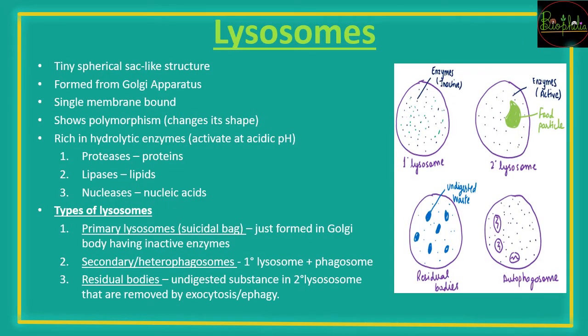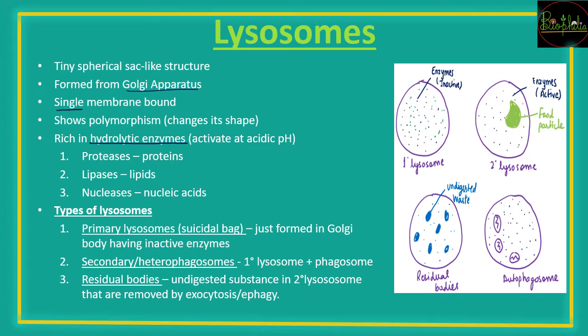Then there are lysosomes. As I said about lysosomes, these are tiny spherical sac-like structures formed by the Golgi apparatus. When the Golgi apparatus forms them, these are kind of vesicles, but inside these sac-like structures there are different hydrolytic enzymes. These hydrolytic enzymes make them special, called lysosomes.